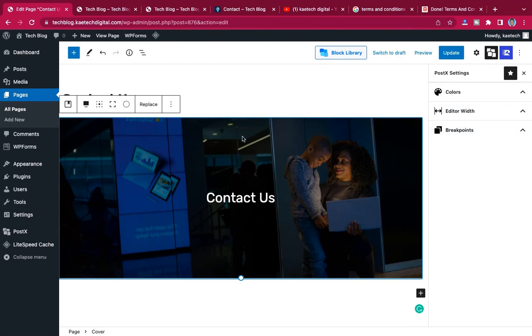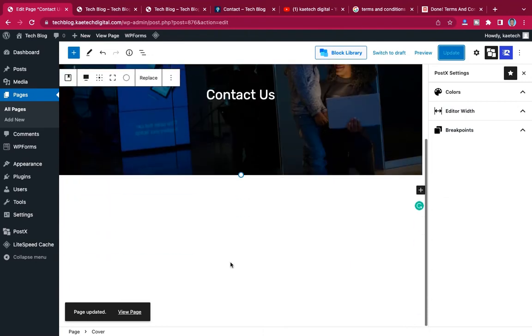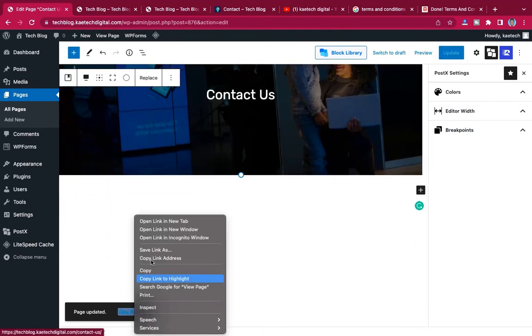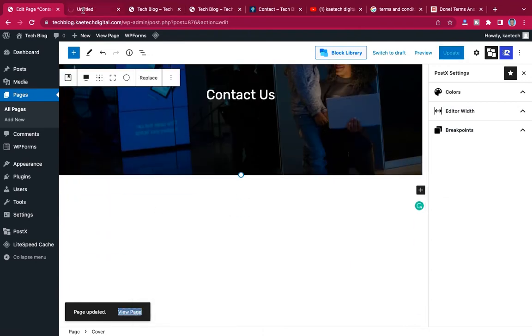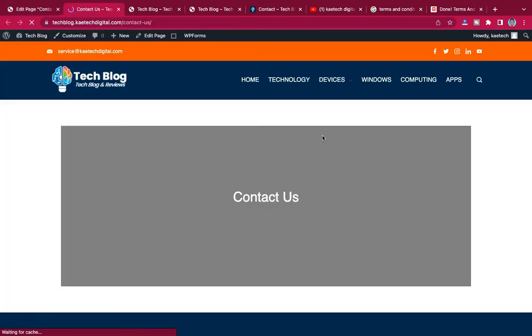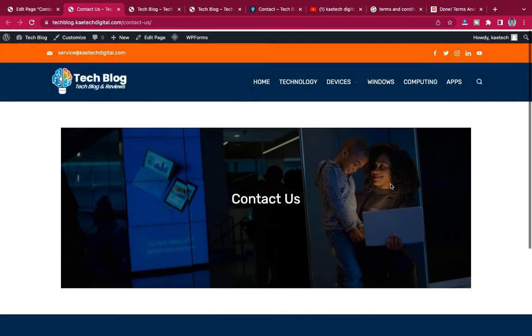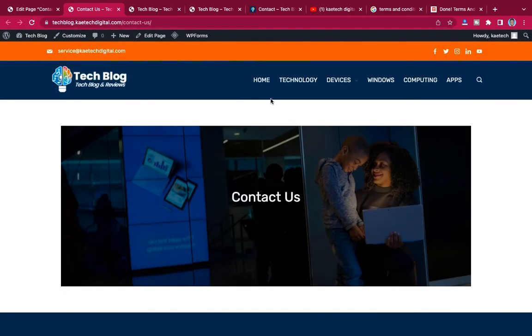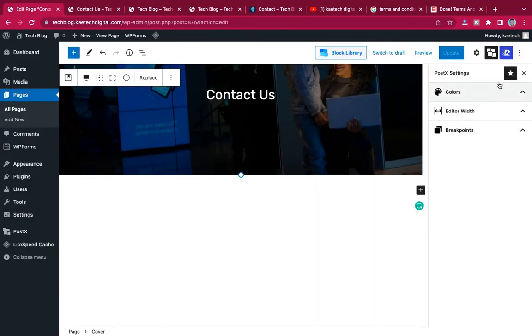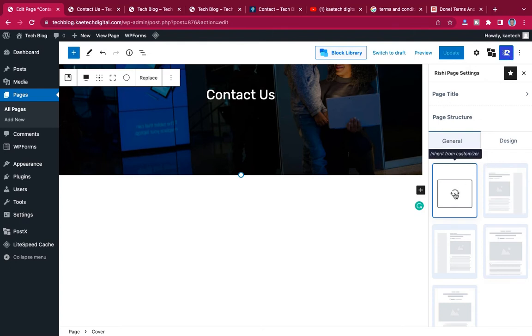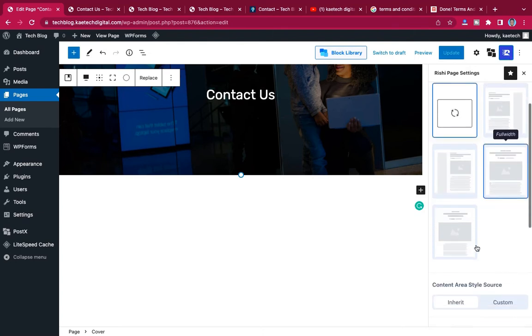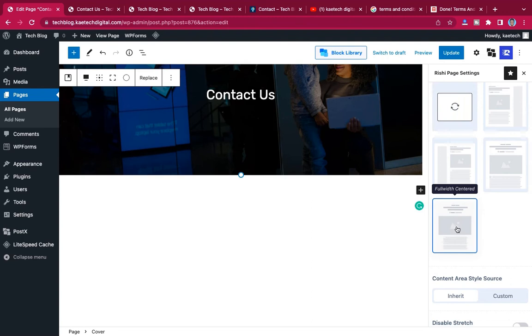Now click on update. Now let me check the page itself first and see if what I want is what is happening. So this is exactly how the page looks. This is not how I want it, because I want all of them to touch each other, and it's not touching. So I'm going to go over here, and instead of this container I'm going to choose this container rather, and then I'll click on update.